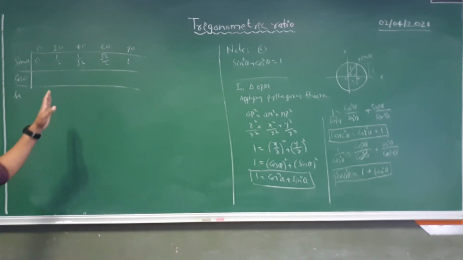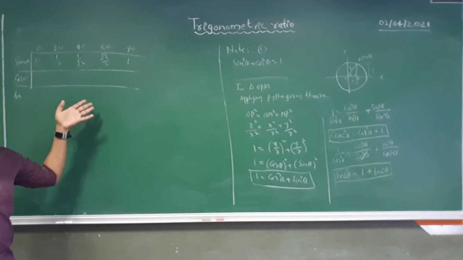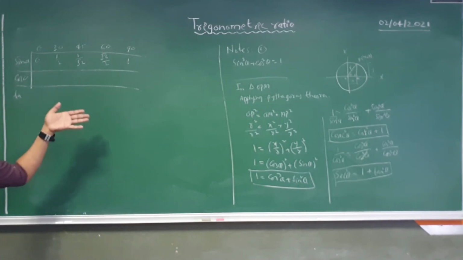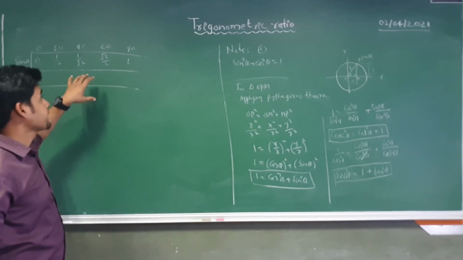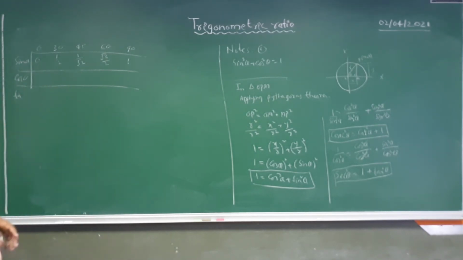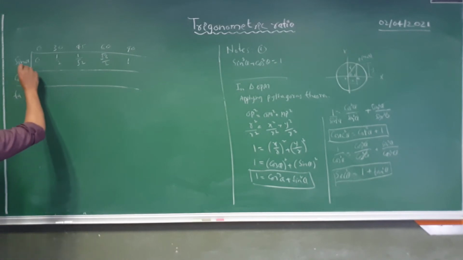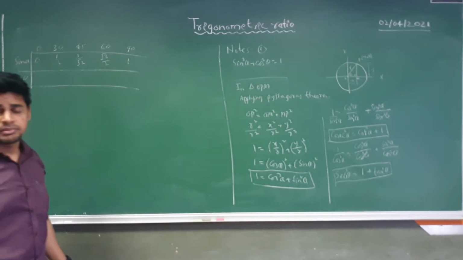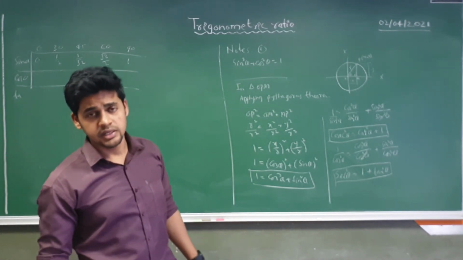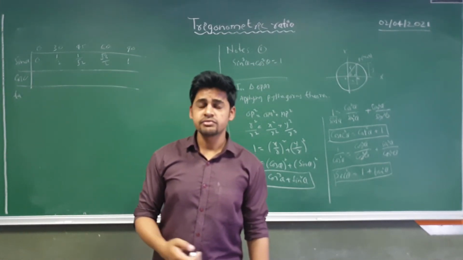Okay, so we have learned these tables in our previous classes. Now we know sin 0, sin 30, sin 45, sin 60 and sin 90. Similarly cos 0, cos 30, cos 45, cos 90, all these values we have known.